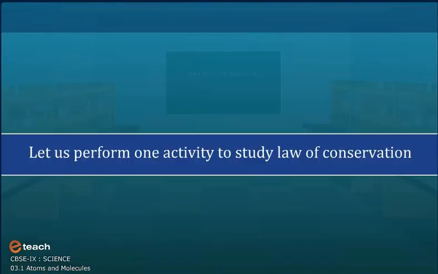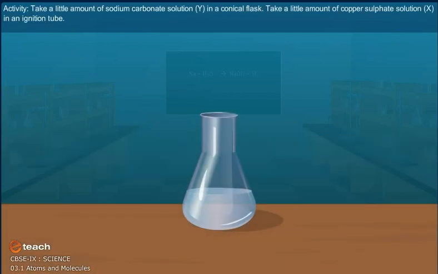Let us perform one activity to study the law of conservation. Activity. Take a little amount of sodium carbonate solution, Y, in a conical flask. Take a little amount of copper sulfate solution, X, in an ignition tube.